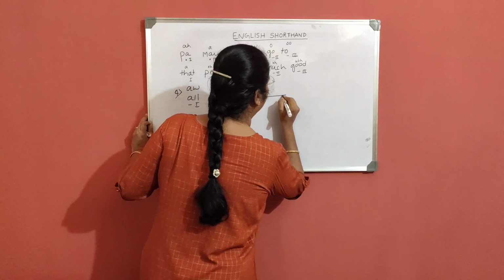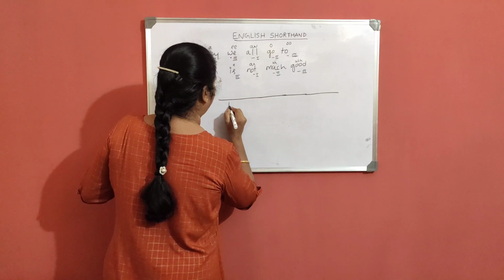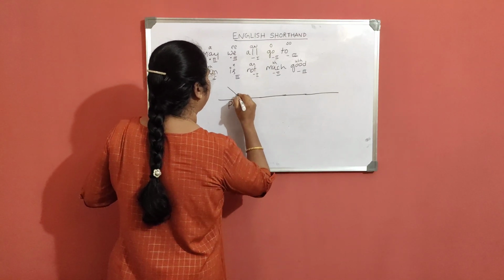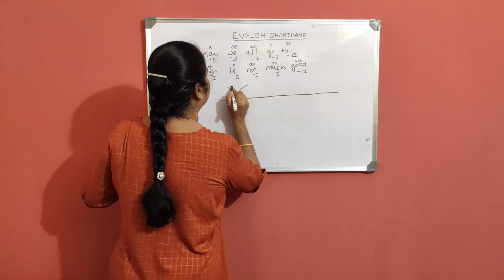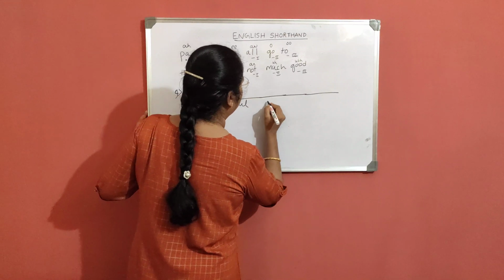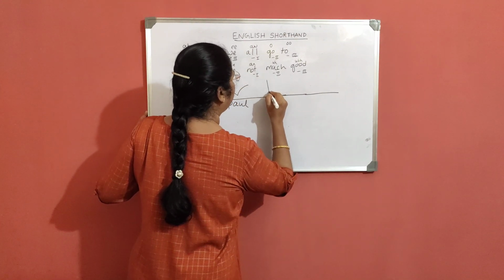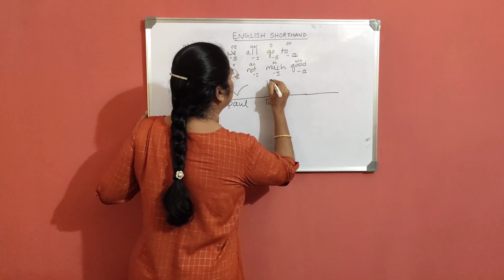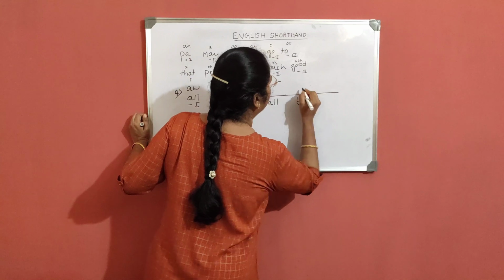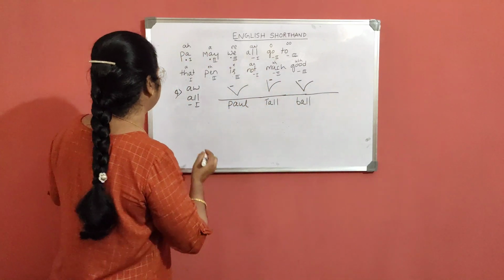Here again the stroke you have to write above the line. Paul, P-L. Next is tall, T-L. Next, ball, B-L, with heavy dash at the first place.